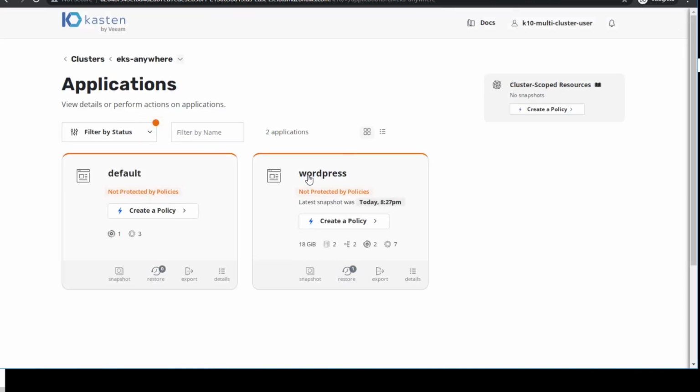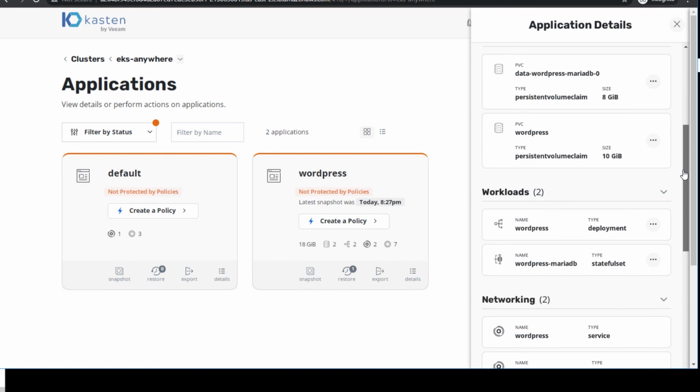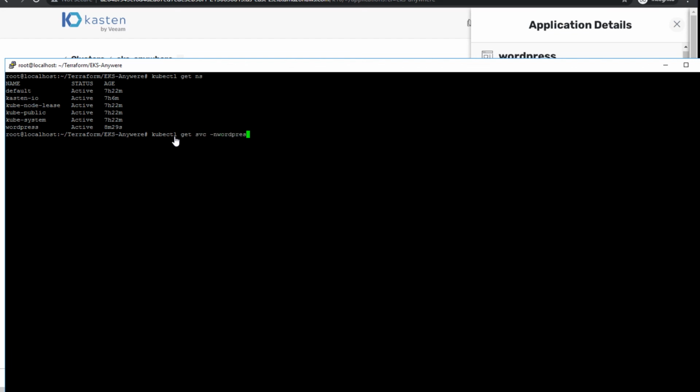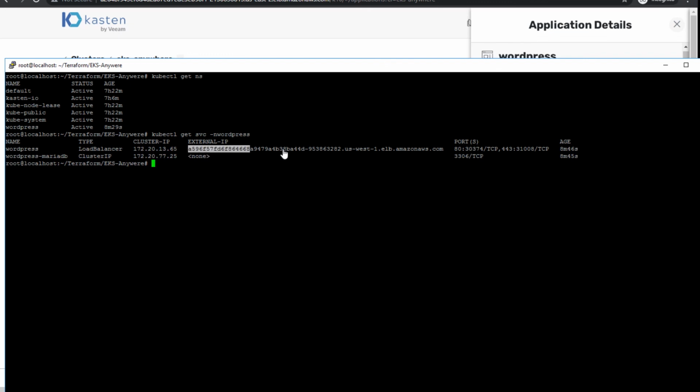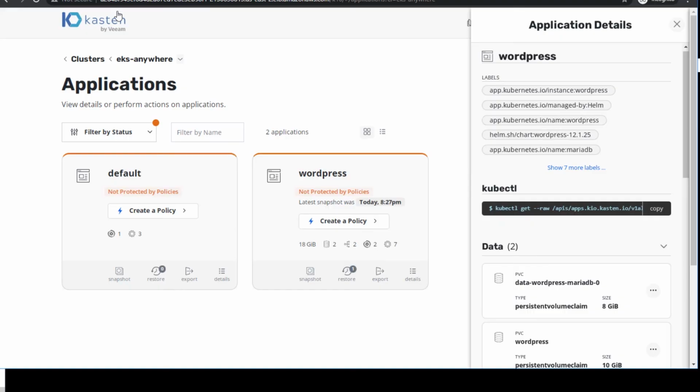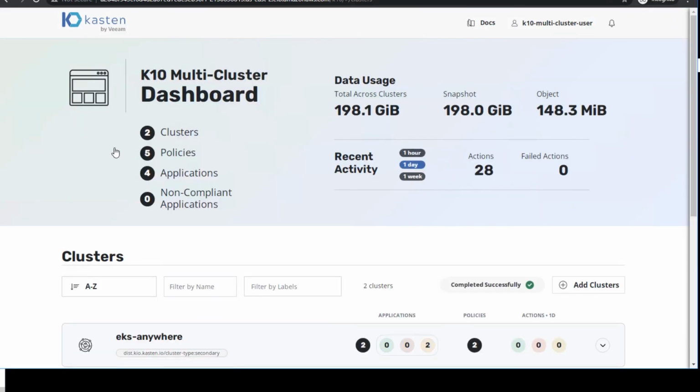The application is available inside of our EKS Anywhere dashboard. Everything looks healthy. But just to be sure, let's grab the service endpoint for that namespace, and we will validate that we can reach the application through its web interface. kubectl get svc. Let's highlight that URL. And we've confirmed that our WordPress application has been successfully imported. That's it for our demo. Thanks for watching.